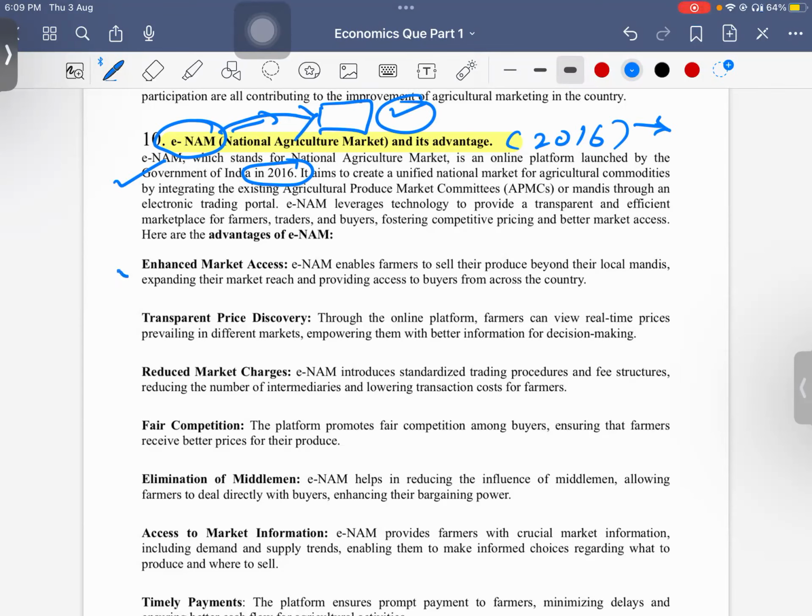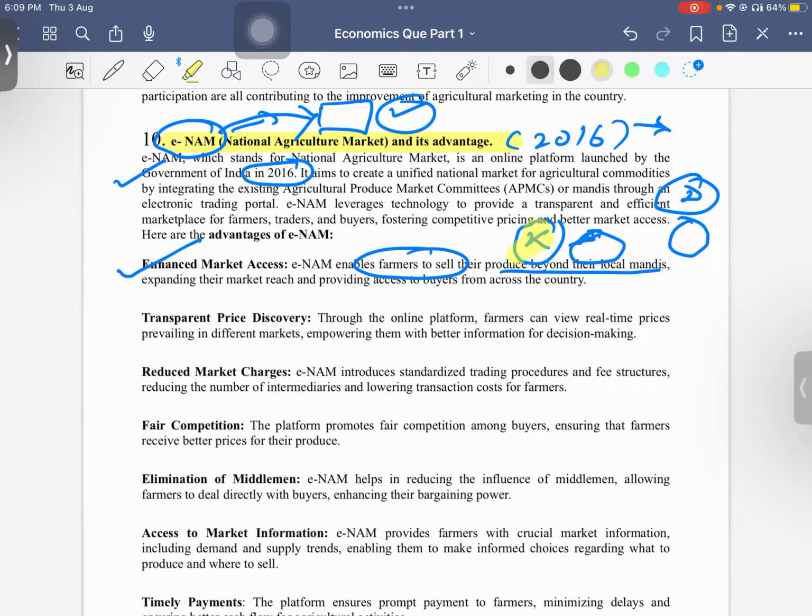So what we are doing is providing enhanced market access, because farmers can sell their produce beyond their local mandi. What happens in eNAM? We are providing a mechanism by which a farmer from anywhere, just think someone is in Karnataka and wants to sell some produce in Delhi. Earlier there was no mechanism for the farmer to know the situation in Delhi.